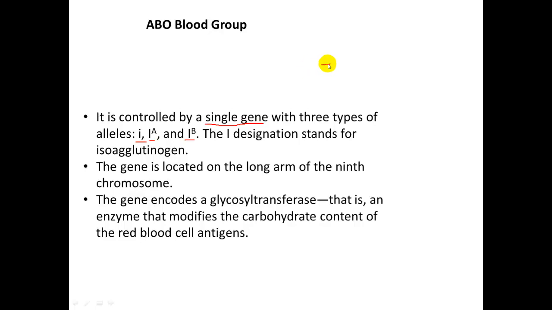The relationship is that IA and IB are both co-dominant, and individually they are dominant to small i. So this represents what we call co-dominance, and this represents what we call dominance, right?